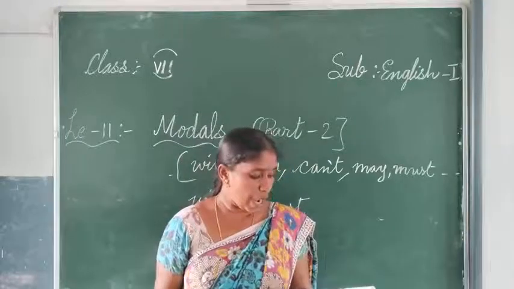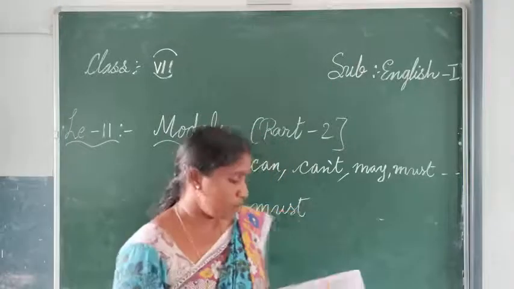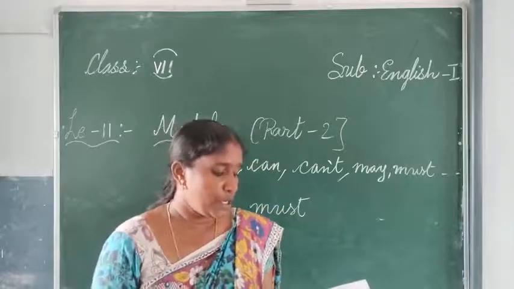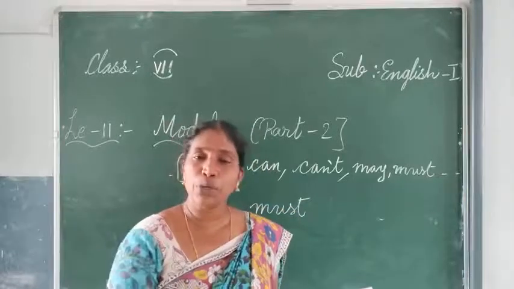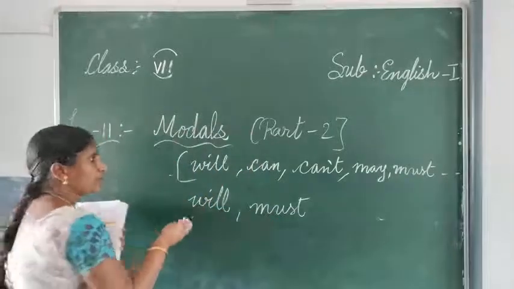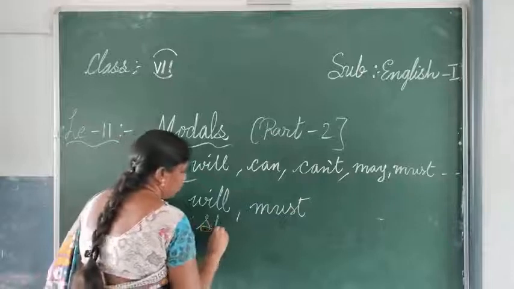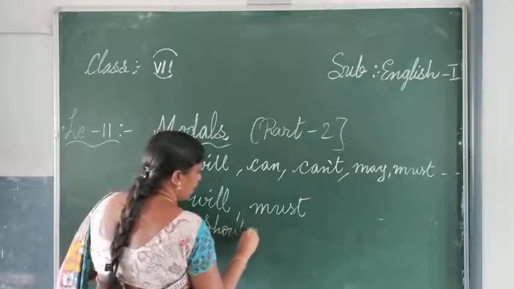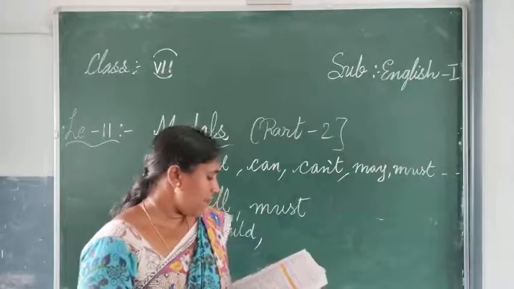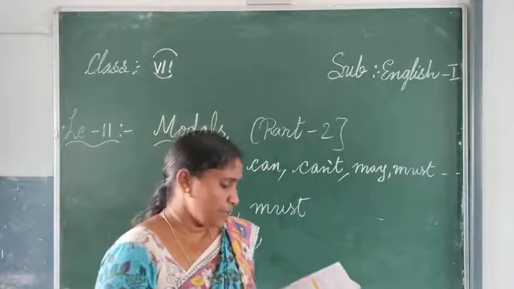Second one: If you want to have a better idea about our city, you dash go around. Which word? You should go around and explore the city by yourself.